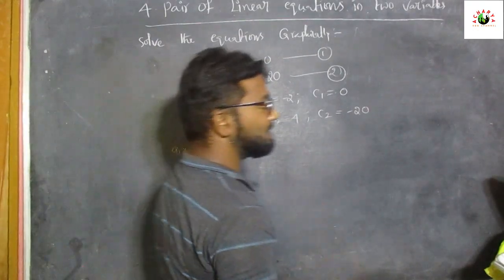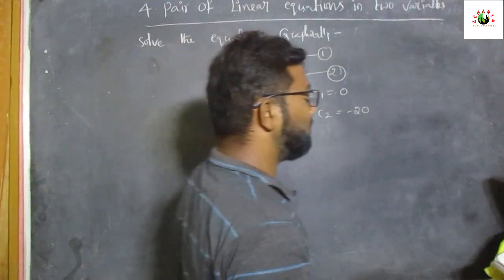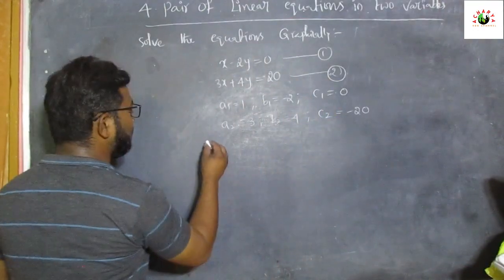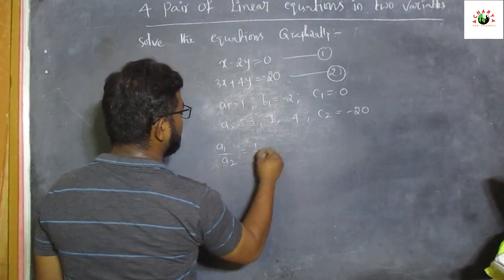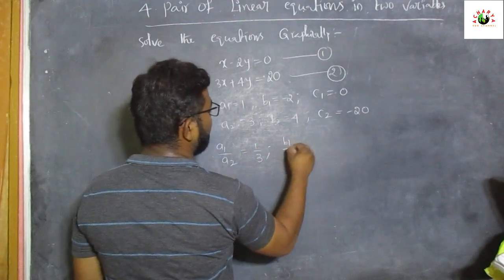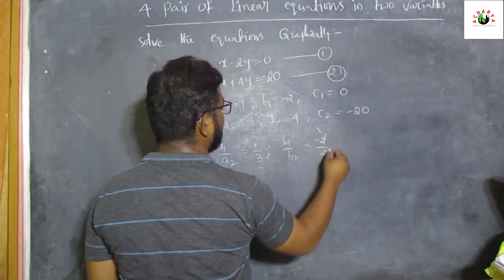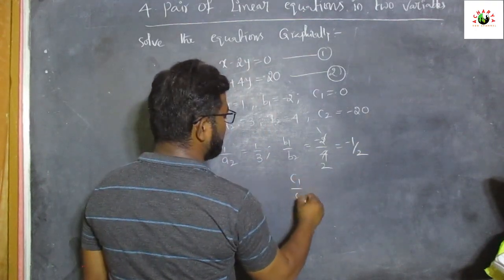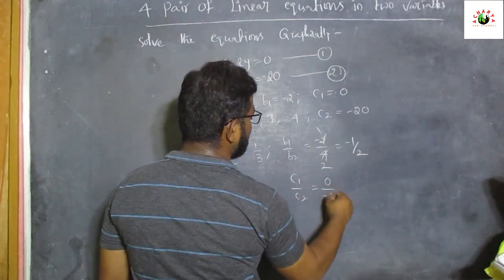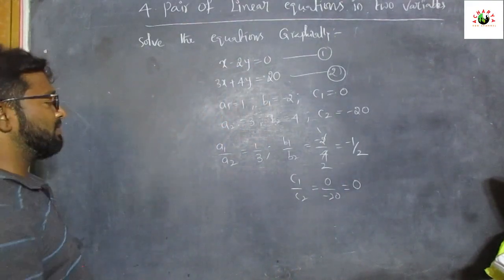Now, which condition is suitable for this? You have to find the value of a1 by a2, which is 1 by 3. b1 by b2 equal to minus 2 by 4, that is minus 1 by 2. And c1 by c2 equal to 0 by minus 20, so that is equal to 0. So which condition is possible here?